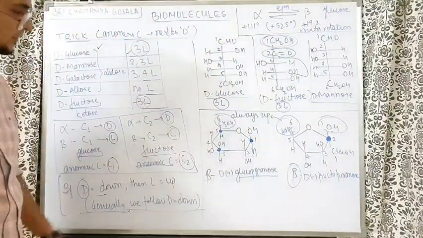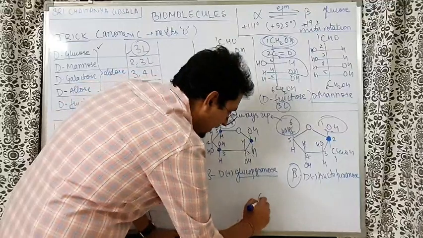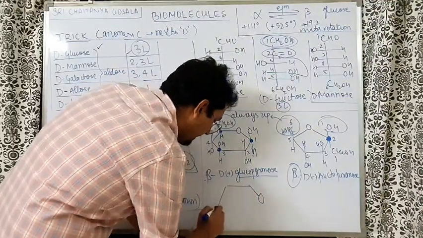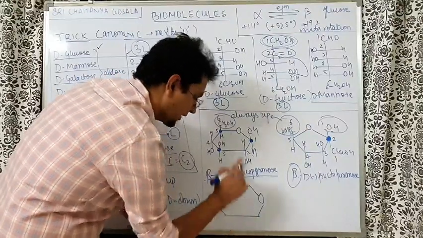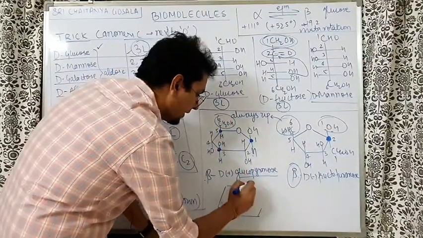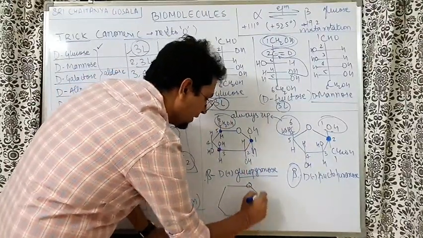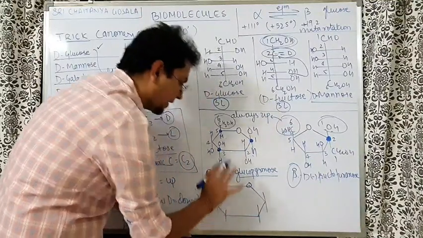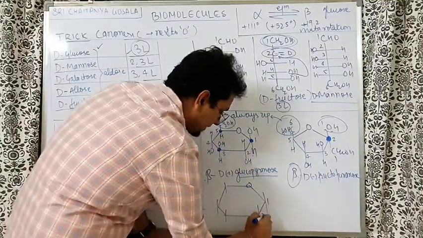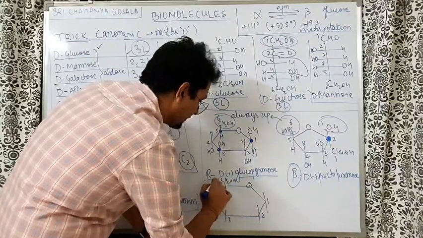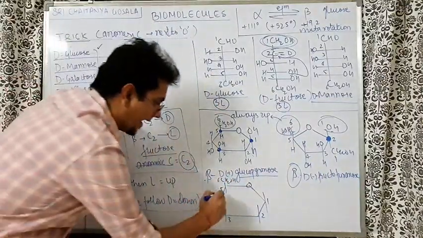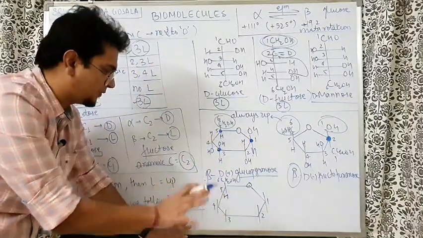Understood up to here? I will explain one more time how to write the structure from the beginning. Now you have the beta structure on the board, I will write the alpha structure for you and you draw the structure simultaneously. Let's say the O comes here. So 1, 2, 3, 4, 5 lines I mentioned. First carbon, second carbon, third carbon, fourth carbon, fifth, and the sixth is CH2OH, always on the top. Then H you can write here without any problem.